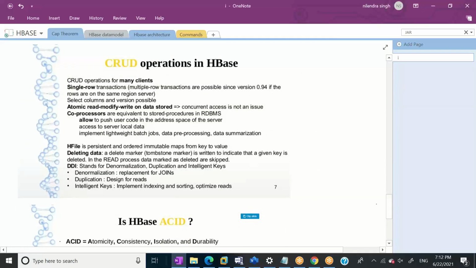So CRUD stands for create, read, update, delete. Obviously Hive supports read and Hive supports create, but Hive only partially supports update and delete. And it's not preferable to have update and delete operations in Hive, but HBase supports CRUD operations in a better way than Hive.